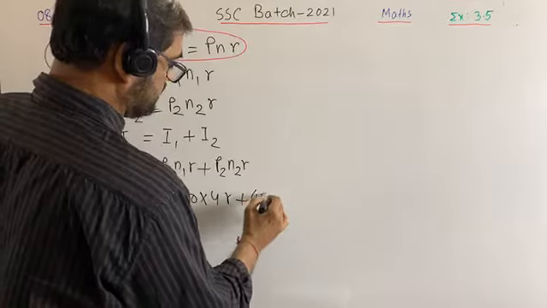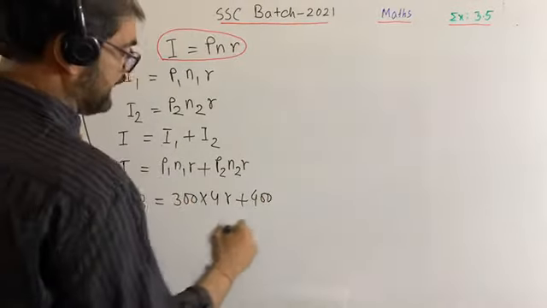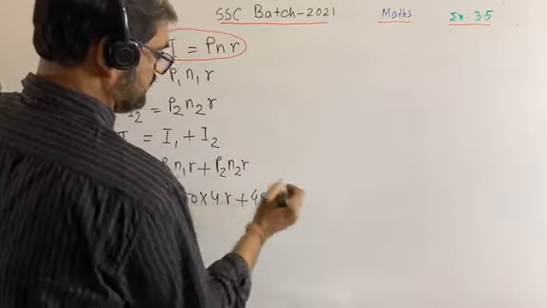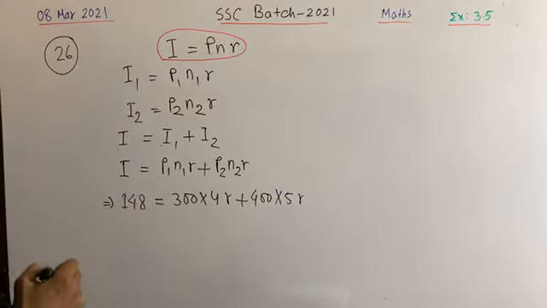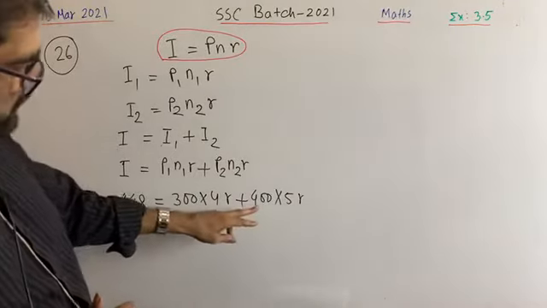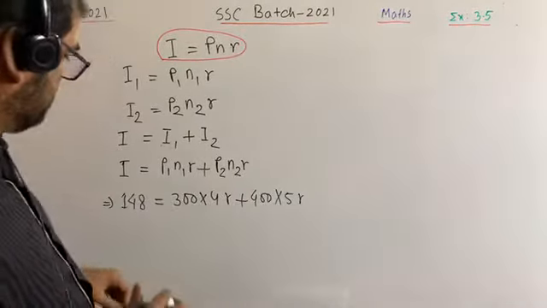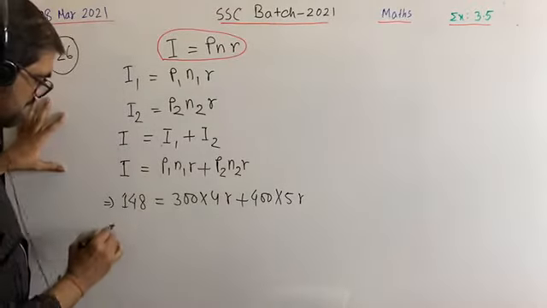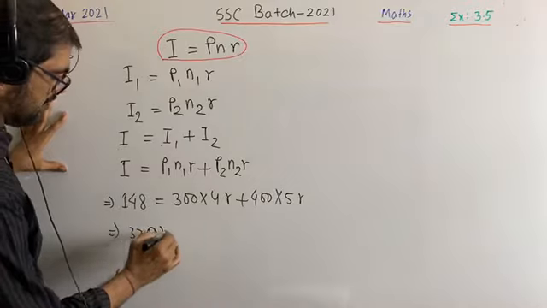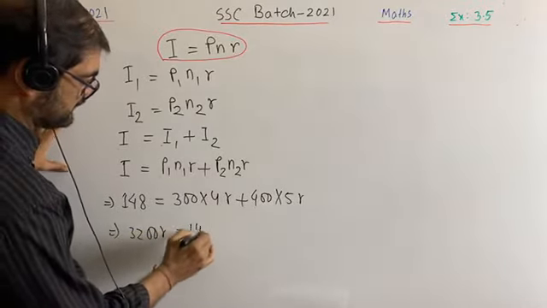Write down 400. What is N2? N2 is given as 5 years, and this is R. Now let's calculate. This is 1200 R and this is 2000 R. That is 3200 R. We are getting 3200 R is equal to 148.